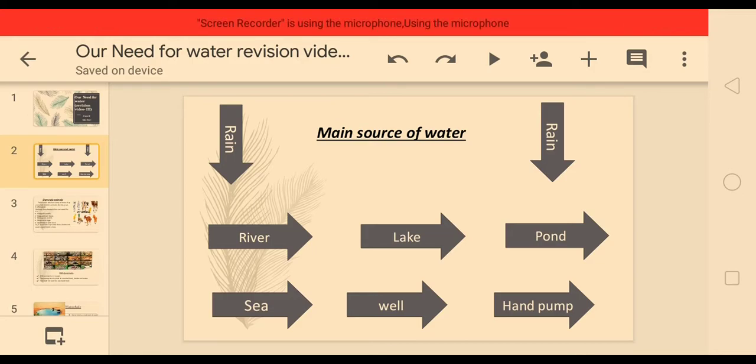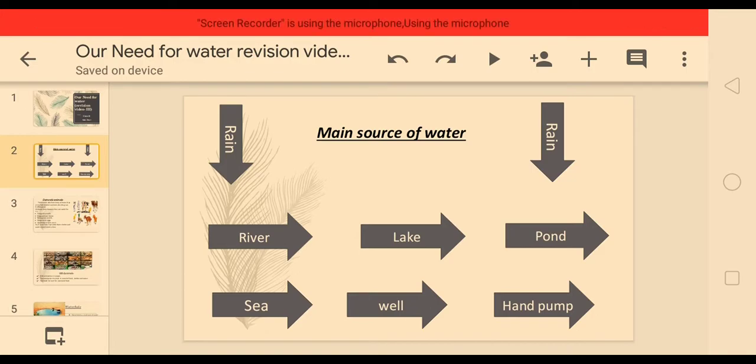In the previous video I told you about groundwater, how we get the groundwater, and these are the sources through which we get the groundwater, well and hand pump. That we have discussed in the previous video. In this video we are going to discuss the need of water.